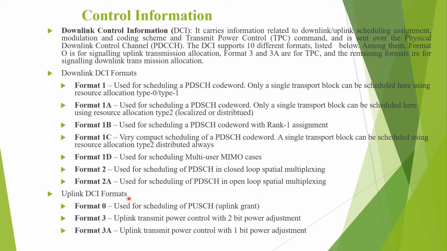For uplink DCI formats, format 0 is used for scheduling PUSCH. Format 3 is used for uplink transmit power control with a 2-bit power adjustment, and format 3A is used for uplink transmit power control with a 1-bit power adjustment.